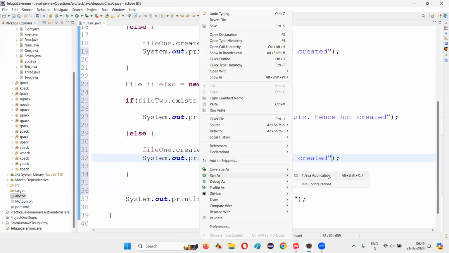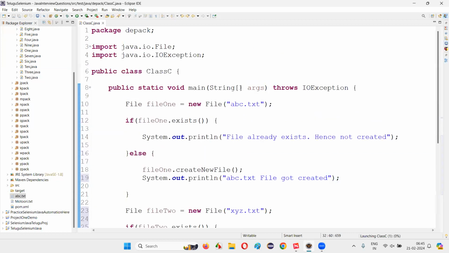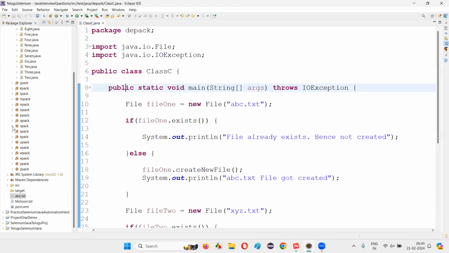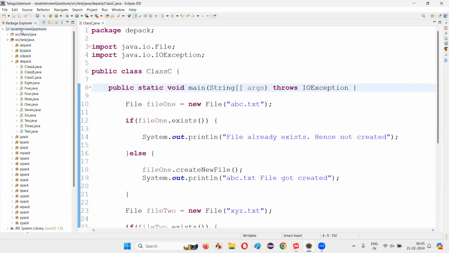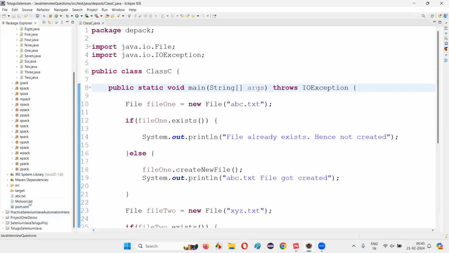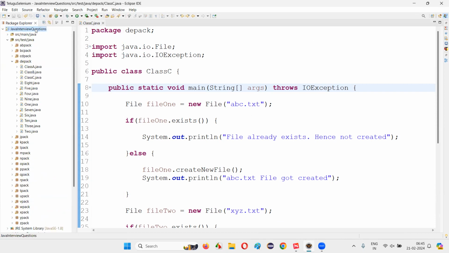Run the code. For the first one, it will say file already exists, and for the second one, it will say xyz file got created. For the first, file already exists and it's not created. xyz.txt file got created, end of the program. Now here you will not see anything, but if you right click and refresh the project, you will see that xyz file. Where is that file?